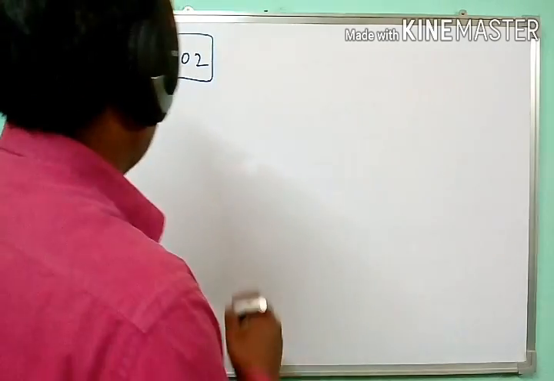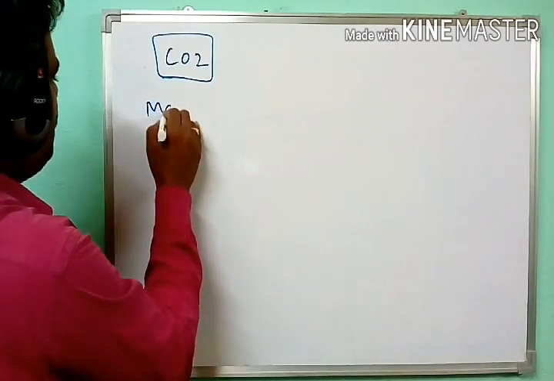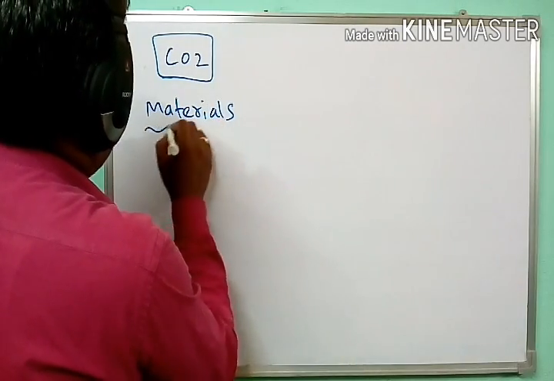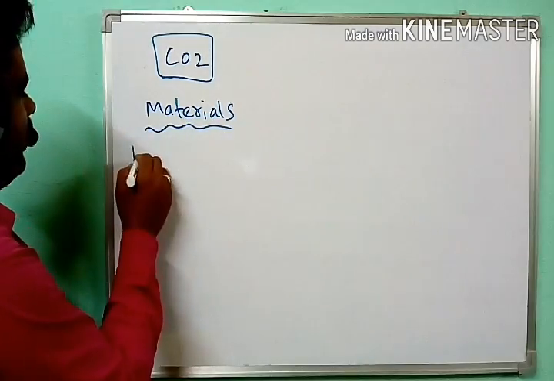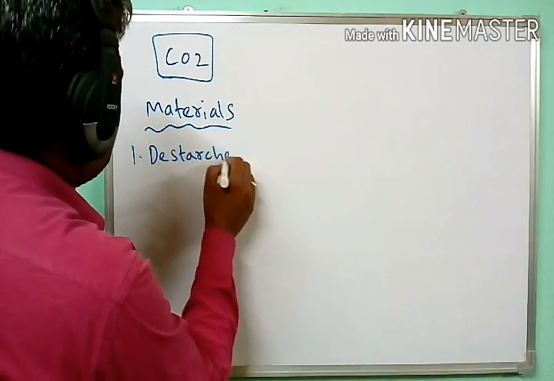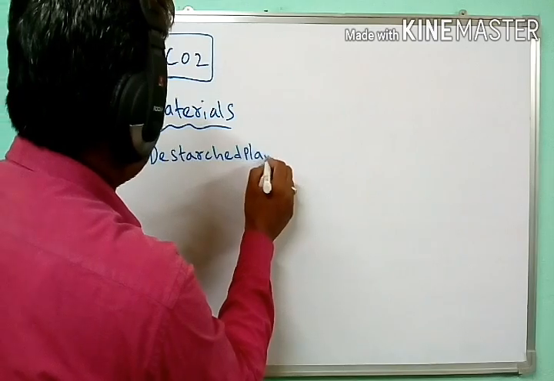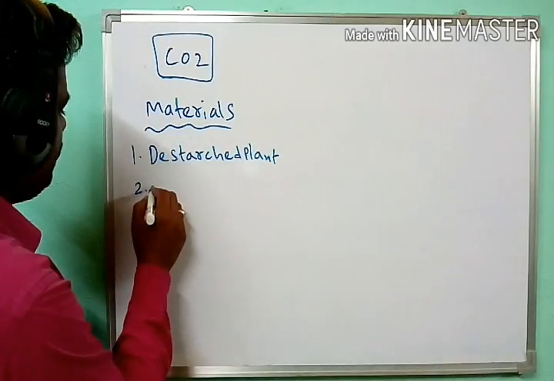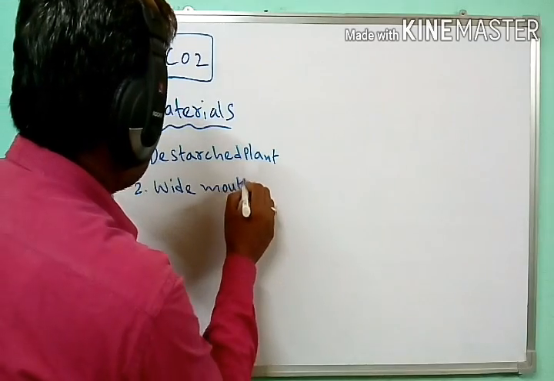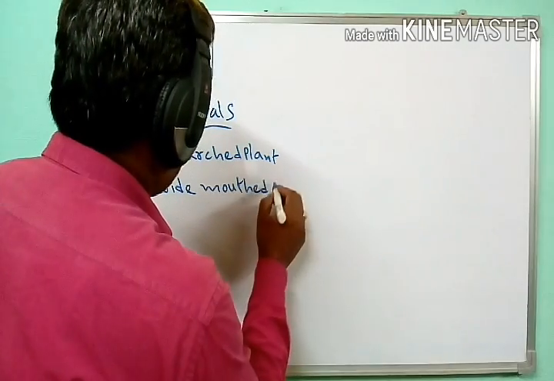For this experiment, we need some materials. Number one, a de-starched plant, and a wide mouthed bottle.